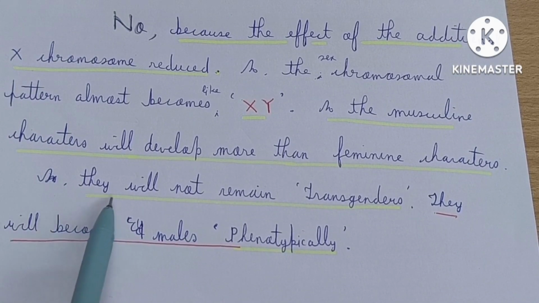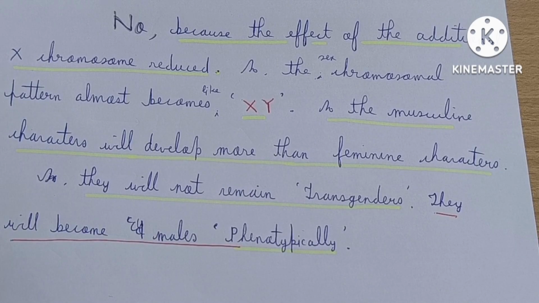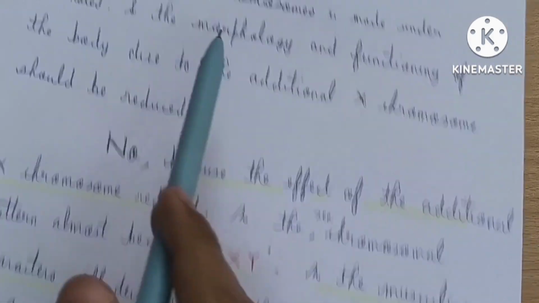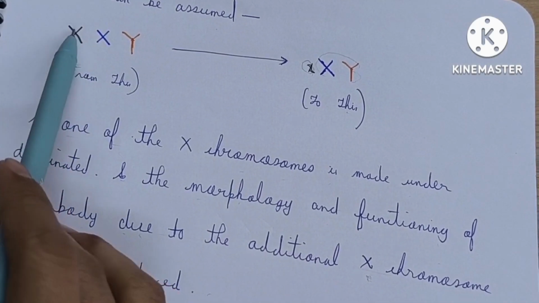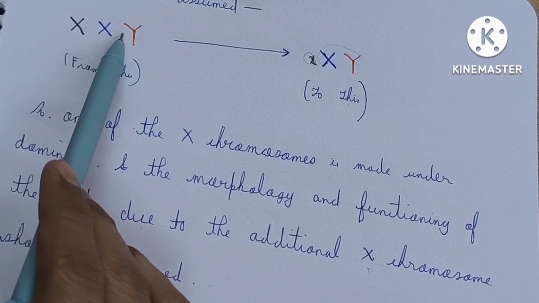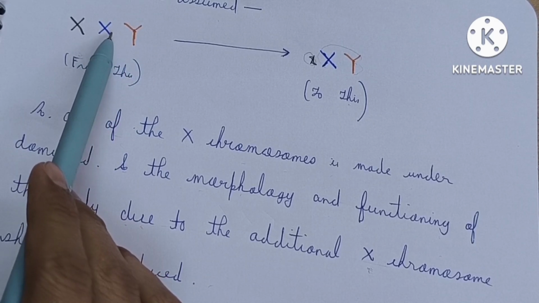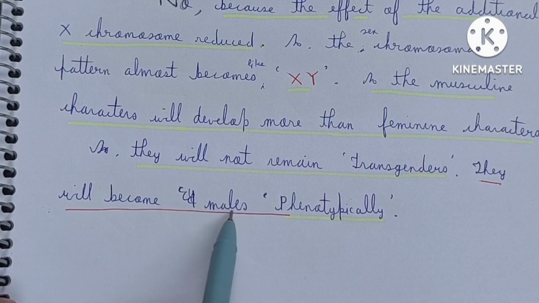So therefore they will not remain transgenders, because due to the presence of these two normal X and Y chromosomes, their proper functioning and morphology of the body will look like normal biological males. Genetically they will have this additional X chromosome, but its effect is reduced. So these two normal chromosomes will do their function, including morphology. Therefore, phenotypically they will become males.